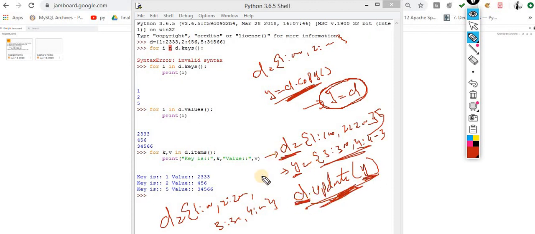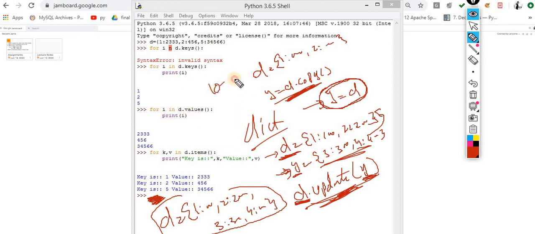With Y values. So now this D value contains all the elements that are present in this. This concept is called update. Okay, so these are the methods which are associated with the dictionary. These are the basic methods associated with the dictionary. The rest of the methods you can practice on your own. Find them out and try them, but these 10 to 15 methods are the maximum used when we use the dictionary.